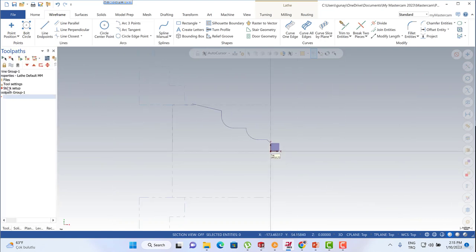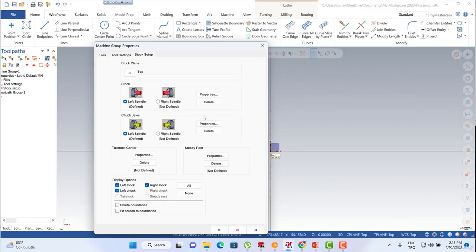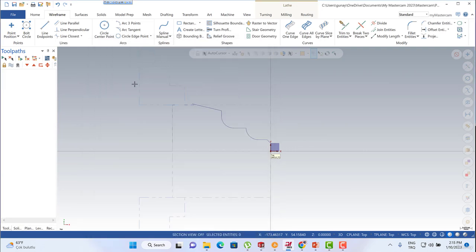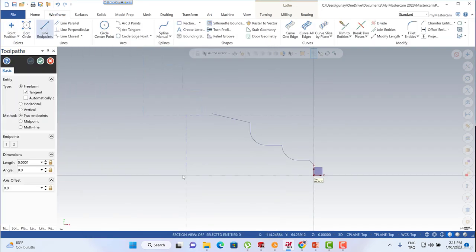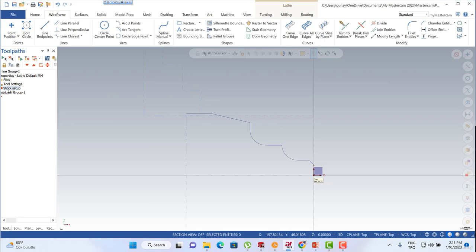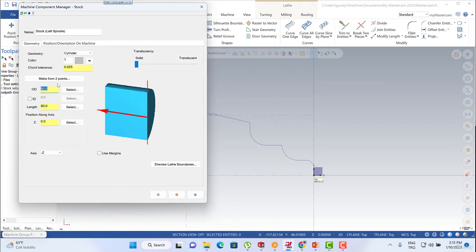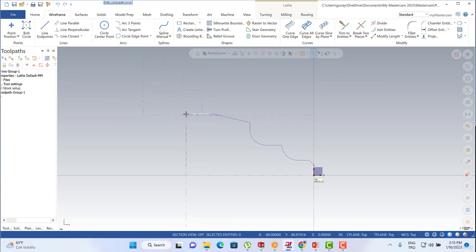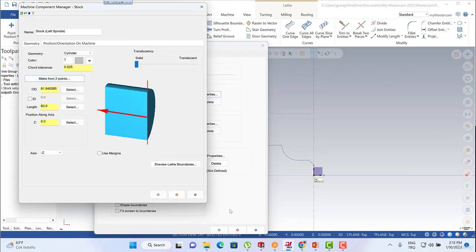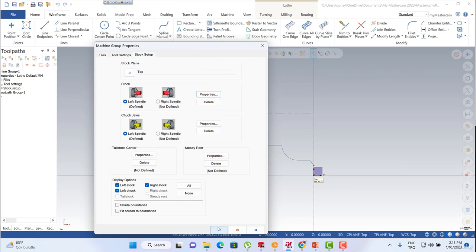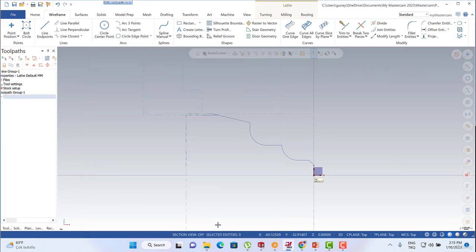And then maybe we should also turn to the stock parameters, and before that maybe we can also use the wireframe line. We can turn to the horizontal line to extend here, and then turn to the stock setup and properties, and we can use the make from 2-point options and start from here to here to organize it. Okay, everything seems fine.